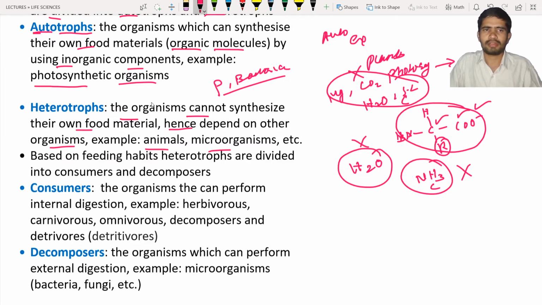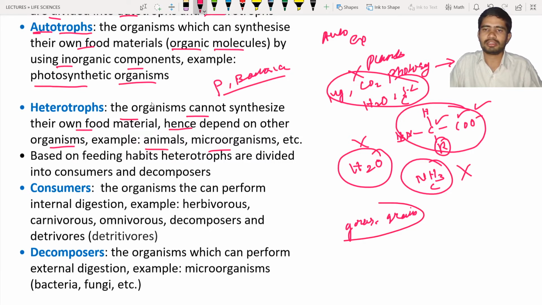So for example, if you eat any meat like chicken or mutton, are you going to depend on autotrophs? Obviously you are indirectly depending upon the autotrophs. How is the chicken grown, or how is the mutton or the goat grown? By eating grass or by eating grains, okay. So hence their body is built up with the help of autotrophs.